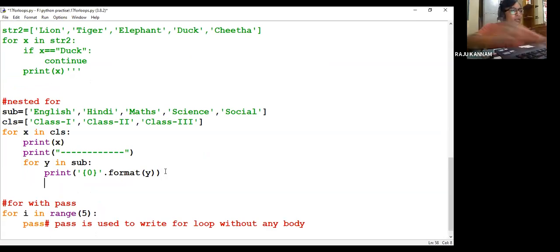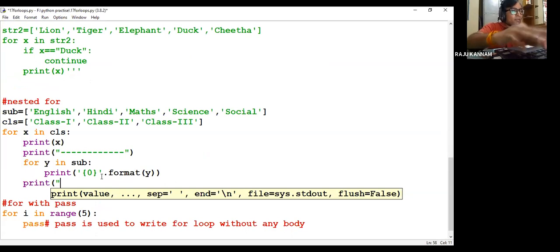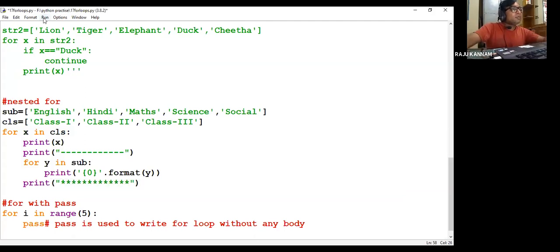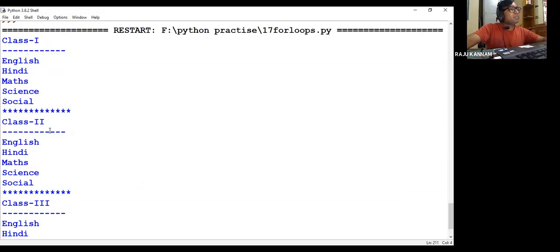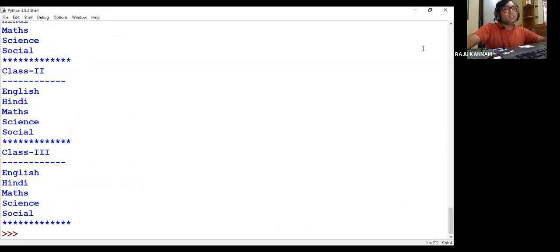After printing the subject, I want to add one more line, print, and this time I will give stars. Now run it. After printing the subjects, it will add stars. That formatting is your wish.